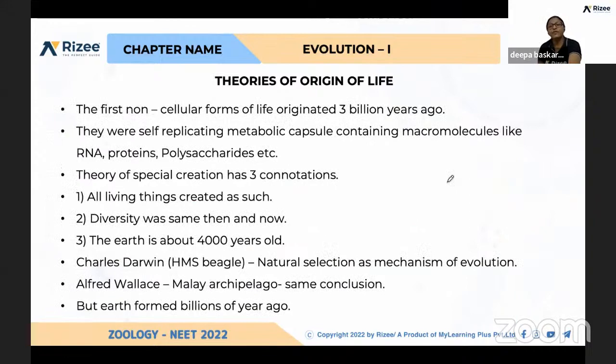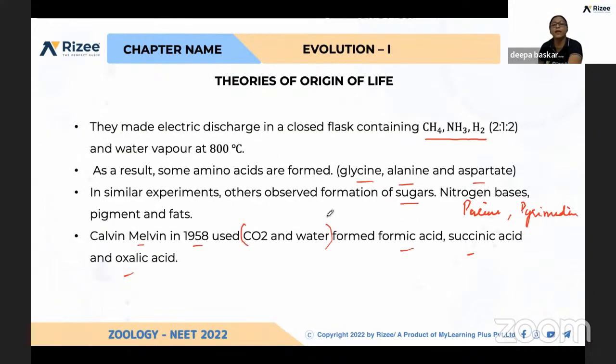After that, these molecules combine to form bigger molecules. So from these amino acids, proteins formed. This concludes that chemical evolution is important, and these proteins, carbohydrates, and nucleic acids are necessary for living.